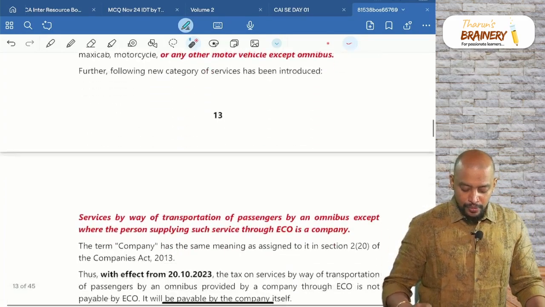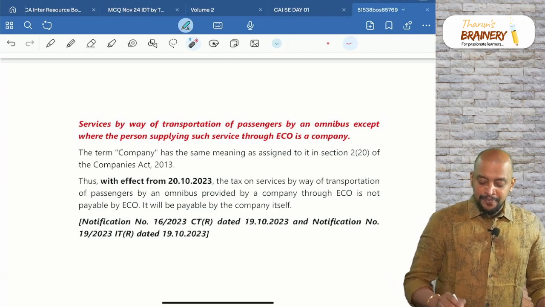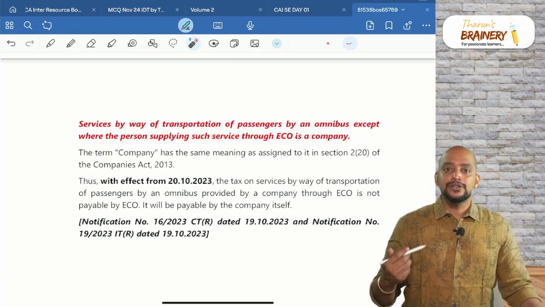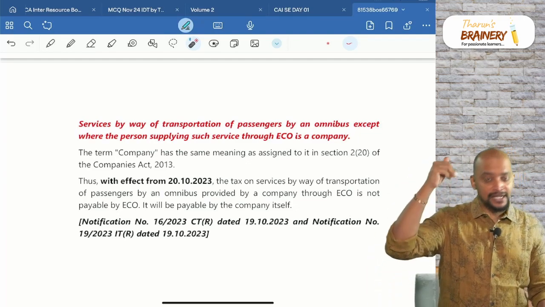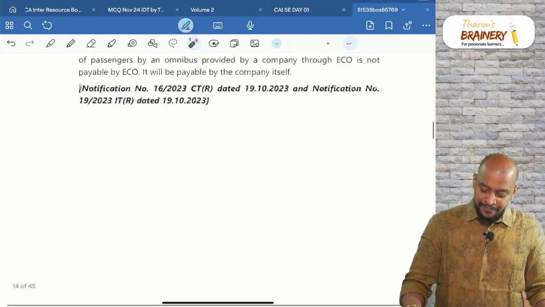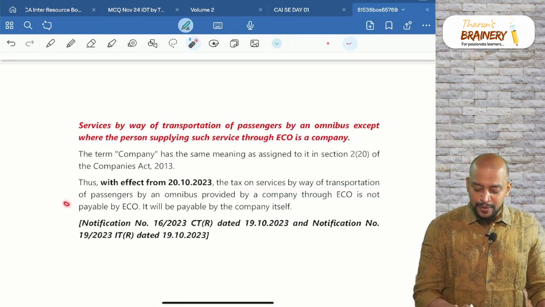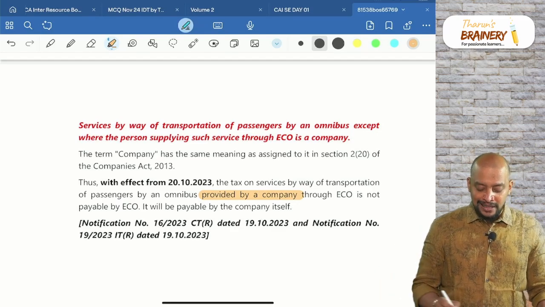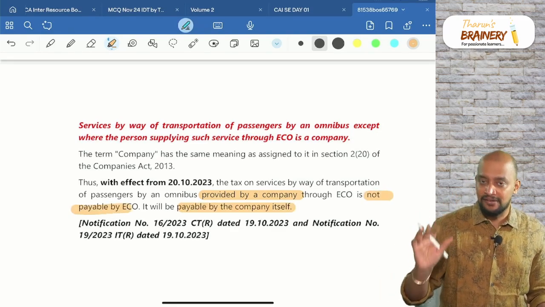Service by way of transportation of passengers by omnibus, except where the person supplying such services through the e-commerce operator is a company. So a company providing transportation of passengers in an omnibus through an e-commerce operator, the company only will pay GST, but the e-commerce operator will not pay GST. The tax on service by way of transportation of passengers by omnibus provided by a company through an e-commerce operator is not payable by the e-commerce operator, but payable by the company itself.